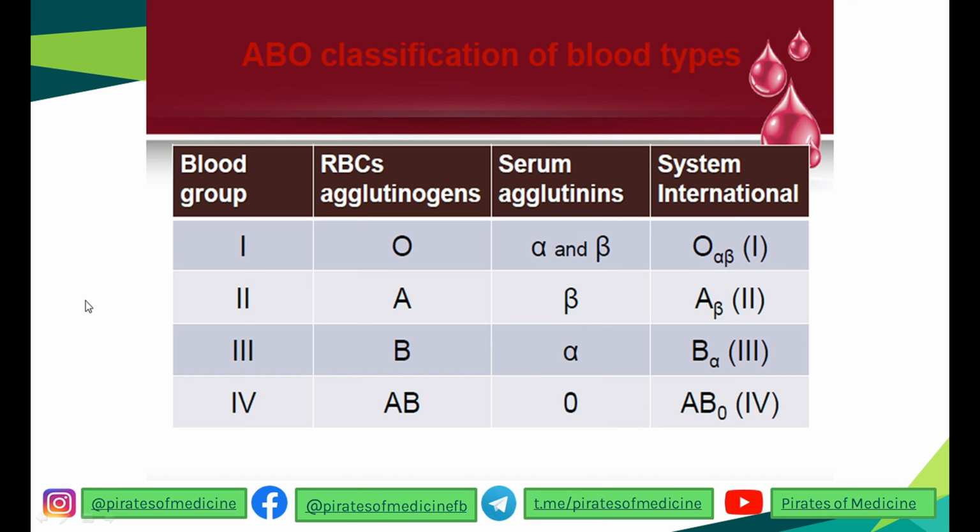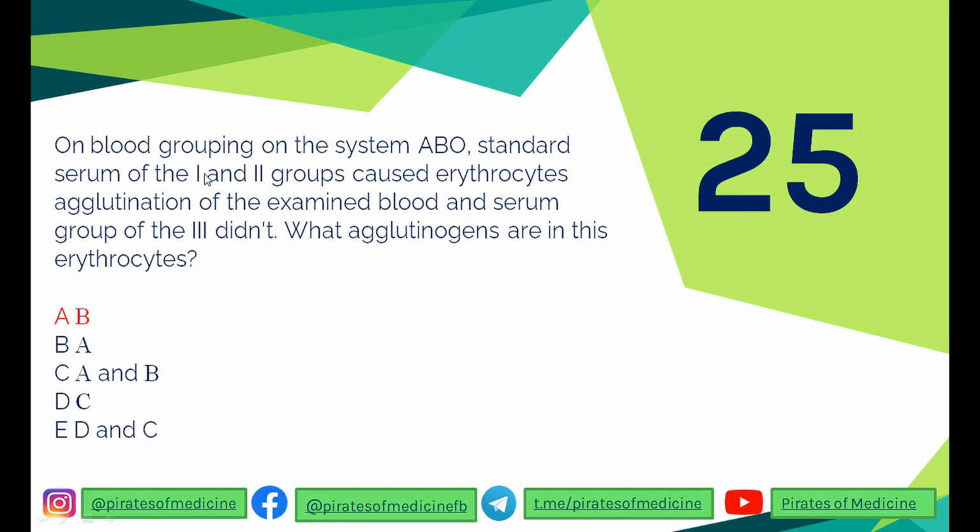So let's see the question. In the question, the person's blood was tested and it agglutinated with the first and second group, but it didn't with the third group. So I gave you the trick. The blood group of the person is the group with which it doesn't agglutinate.